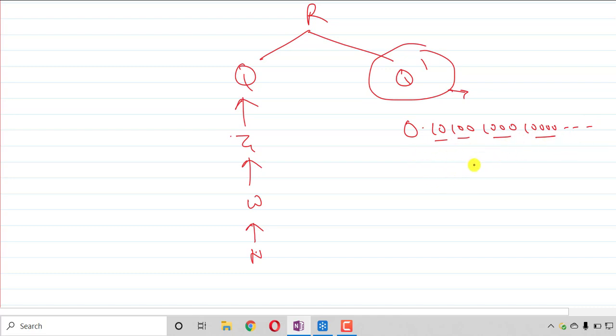That's why it is an irrational number. Sometimes they write it in this form: 0.1, 0.01, 0.001, and so on. Here you can observe first 1, then 2 times 0 and 1, then 3 times 0 and 1, and so on. These are also irrational numbers because they are neither terminating nor repeating.